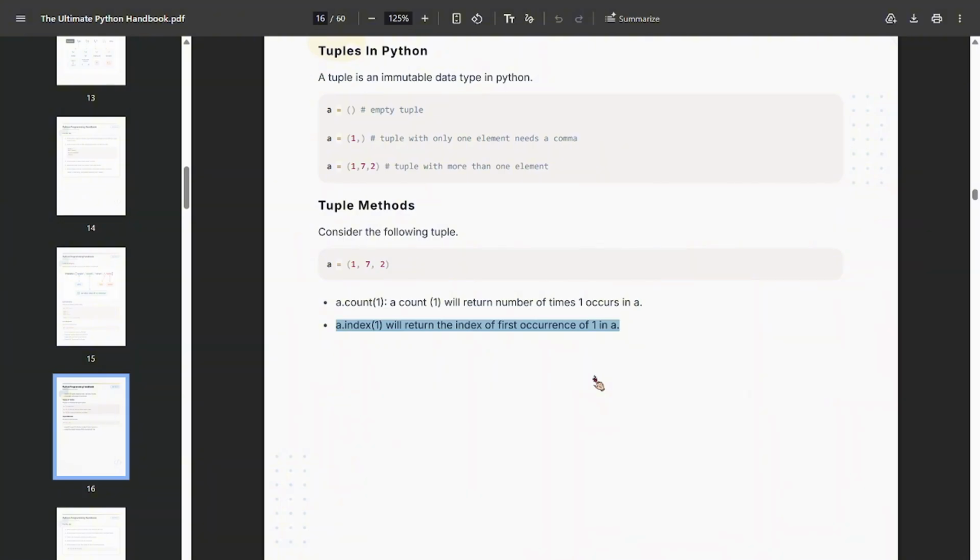You can directly do it in Python using functions, but one point is that if you learn Python first, as it is a fast language, and after that you are doing C or C++, you will not find this. In C and C++ you need to write a proper function to count and to get the index value.